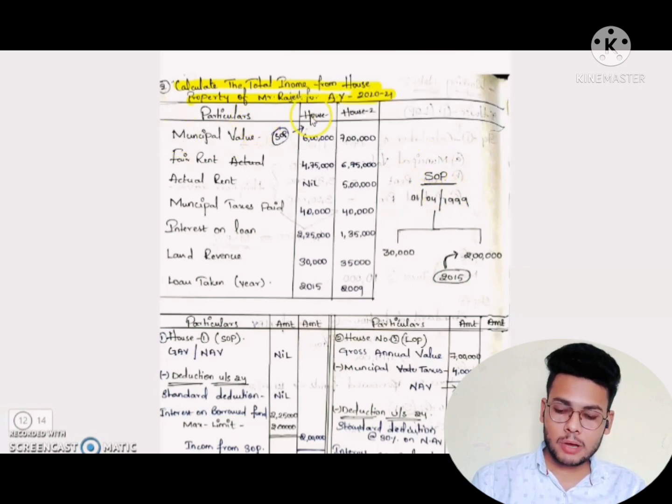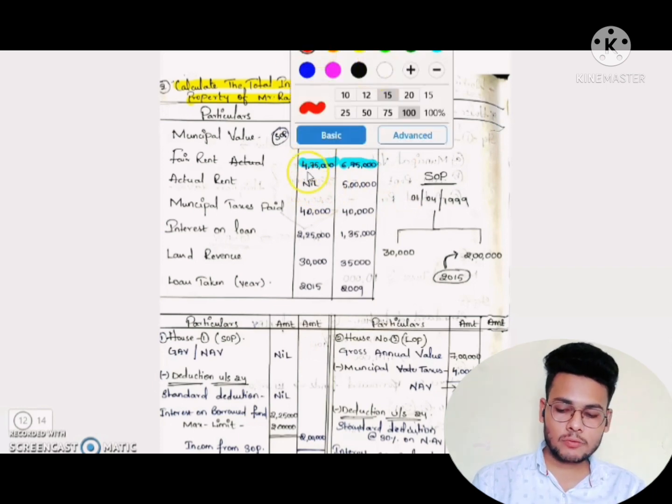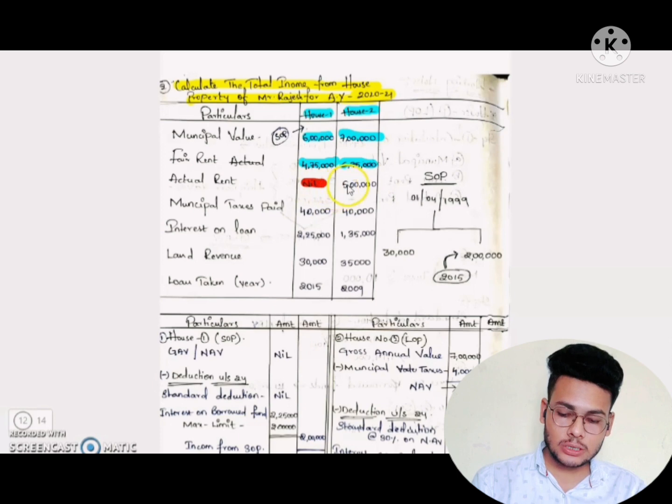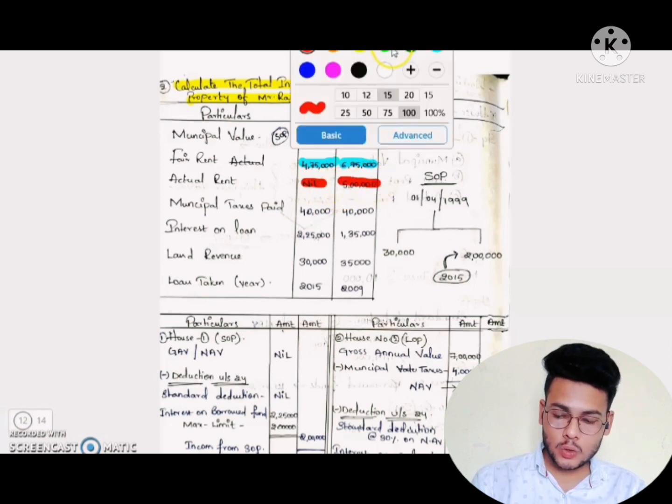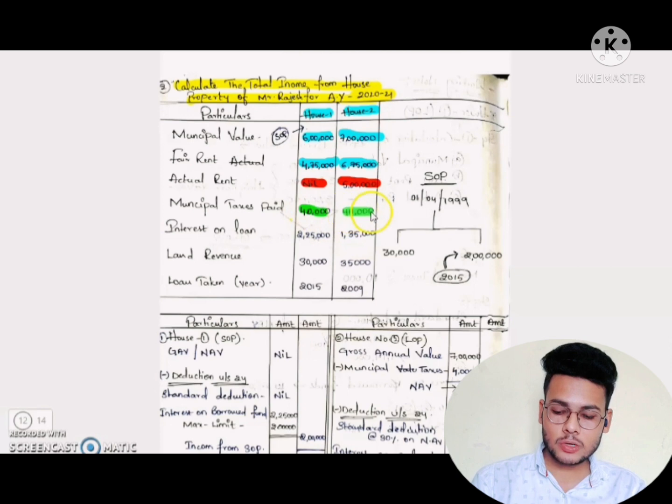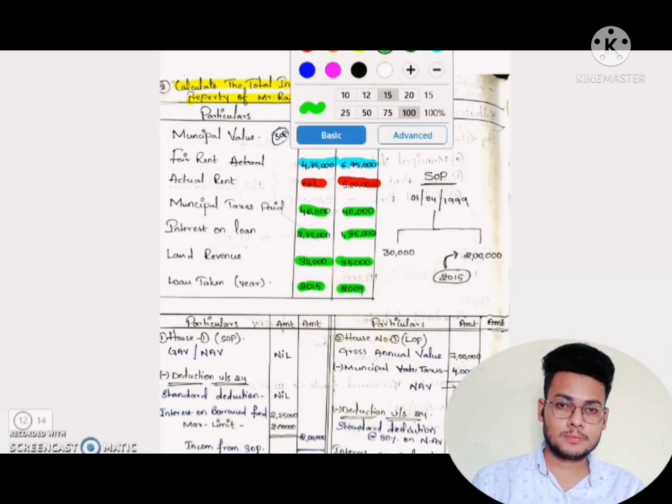Okay, so the particulars of house 1 and house 2 are given. Municipal value is 6 lakhs for house 1, and house 2 is 7 lakhs. Fair rental value is 4,75,000, house 2 is 6,75,000. Actual rent is nil for house 1 and 5 lakhs for house 2. Municipal taxes paid is 40,000 for house 1 and house 2 also 40,000. Interest on loan is 2,25,000, house 2 is 1,35,000. Land revenue is 30,000, house 2 is 35,000. Loan taken year is 2015 for house 1 and house 2 is 2009.